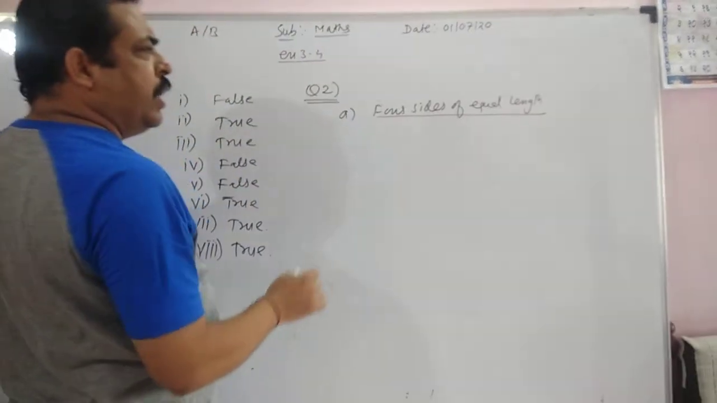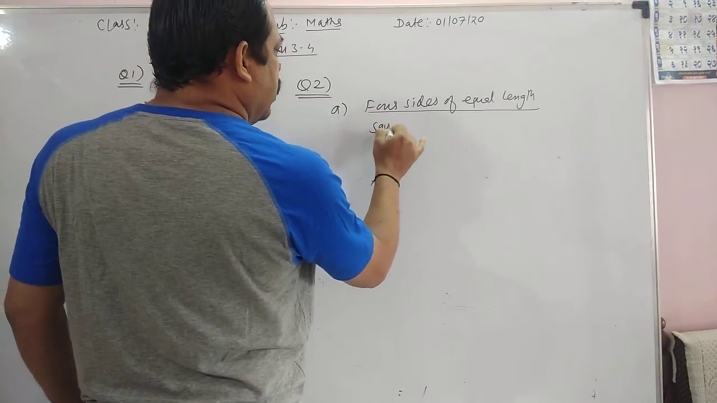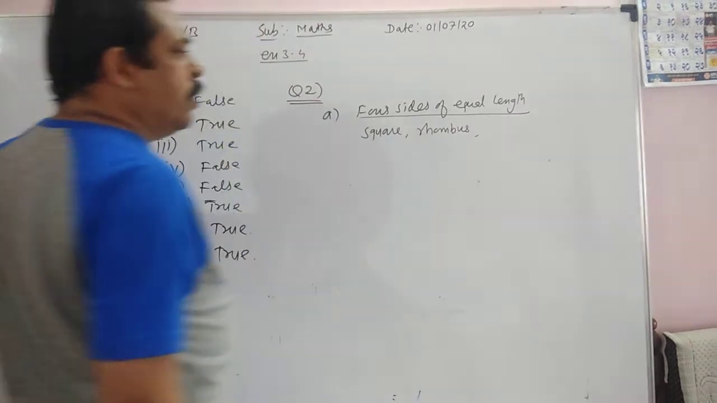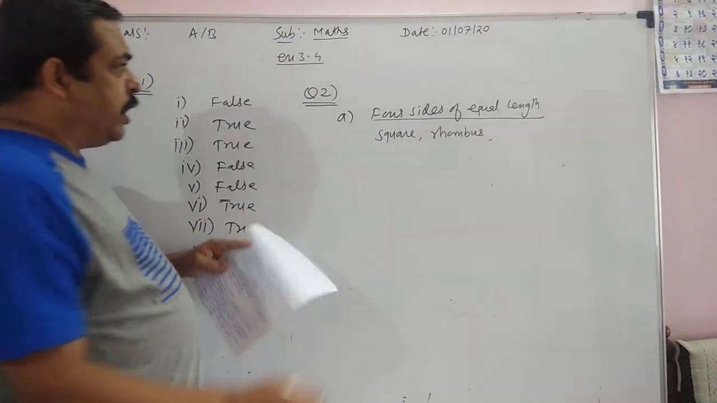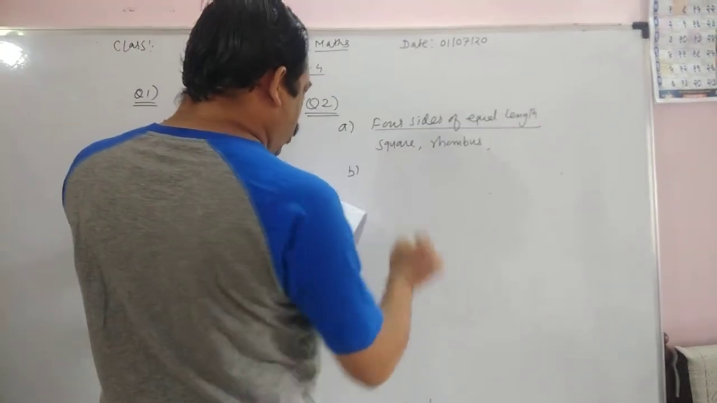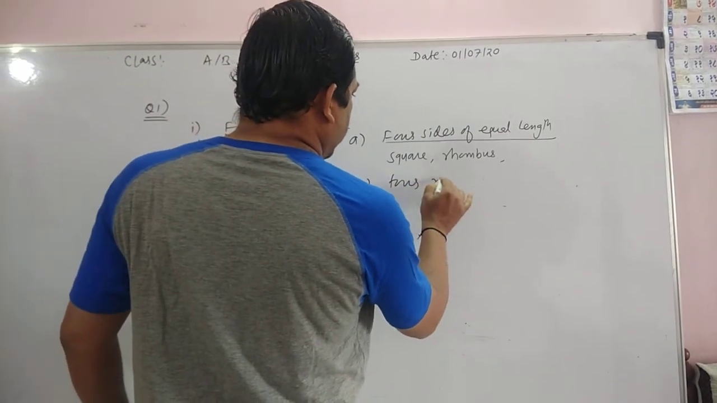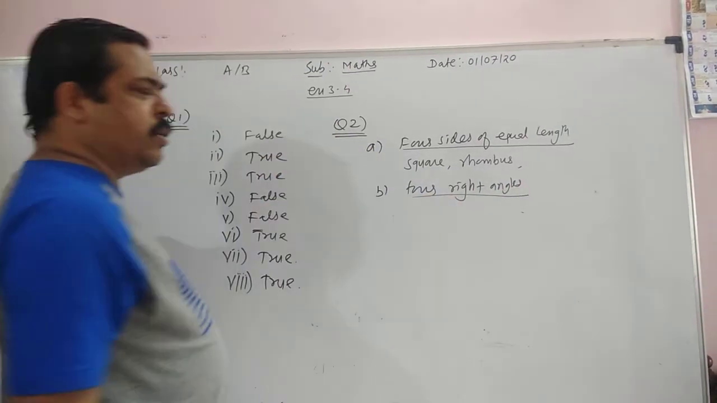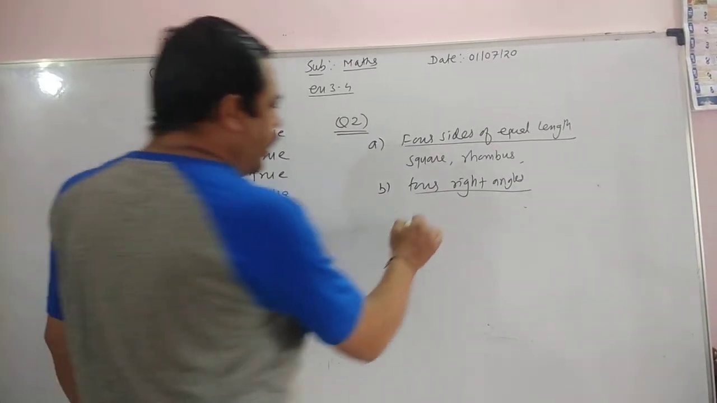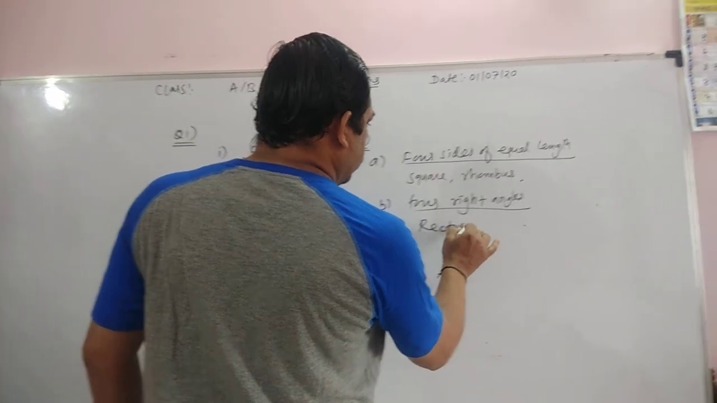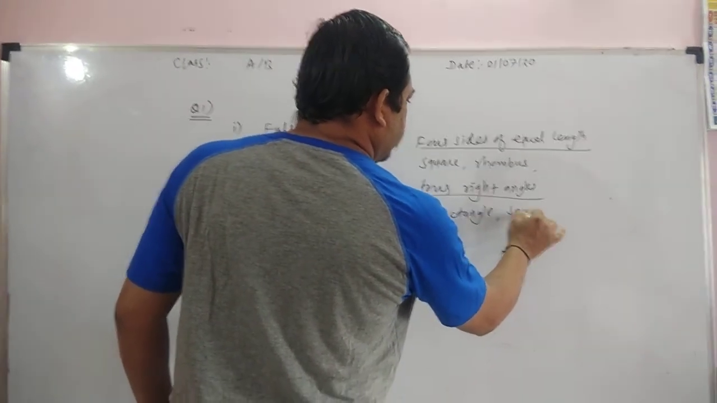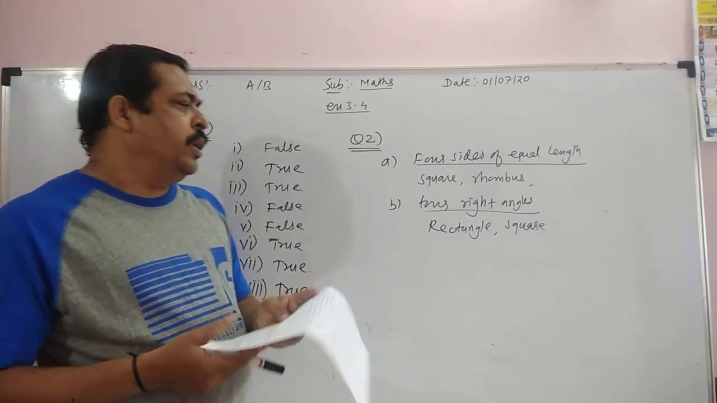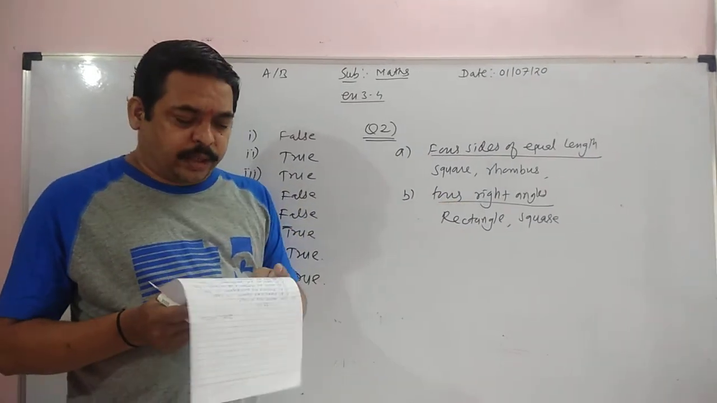Four sides of equal length means square, rhombus, right? Square, rhombus. Then second, four right angles. In which quadrilateral do you observe four right angles? That is rectangle. Then square. In a square also we observe that four angles are right angles. In a rectangle also we say that four right angles are there.